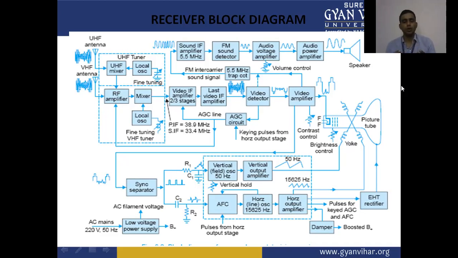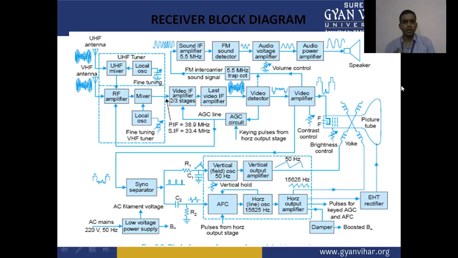The same process is followed in the sound: 2-3 stages of intermediate frequency amplification are done in the sound system. Then the FM sound detector detects the sound. Then the audio voltage amplifier amplifies the audio signal.